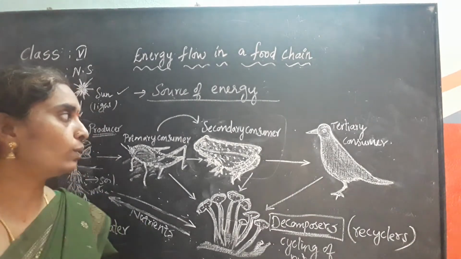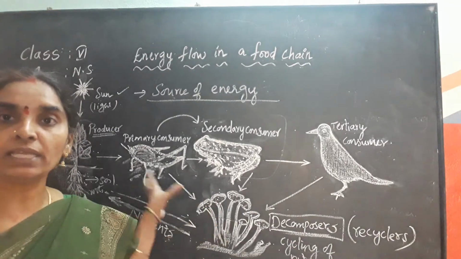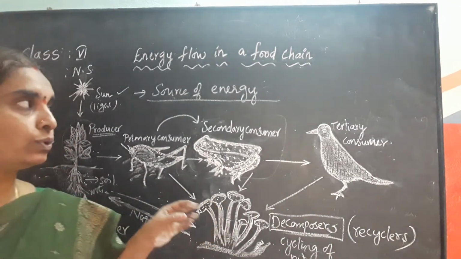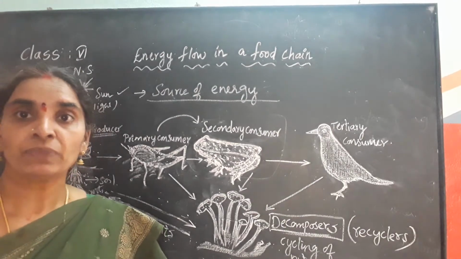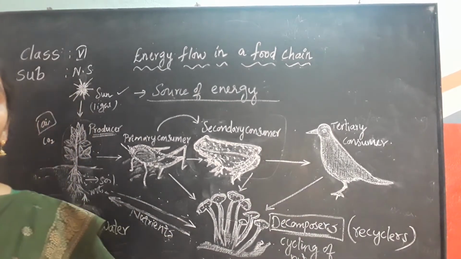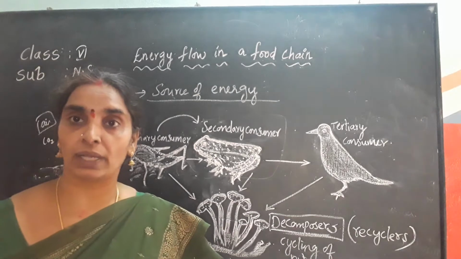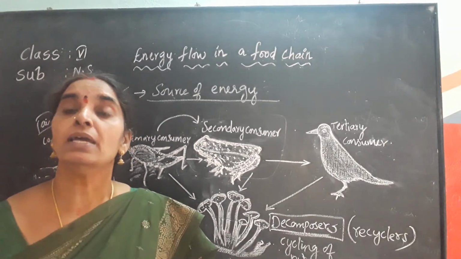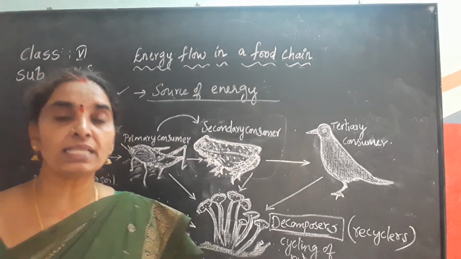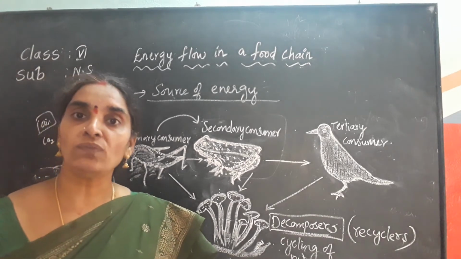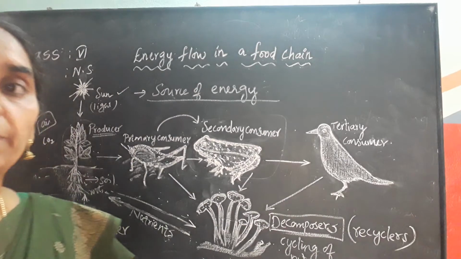Okay, children. So here you know about the food chain. Now we will move to the food web. Several food chains form a food web. A single organism is eaten by many organisms, and many organisms may depend on a single organism too. Is it clear? So that is about the food web.